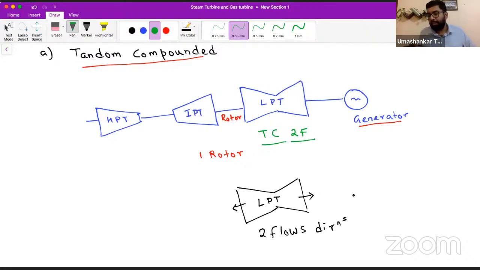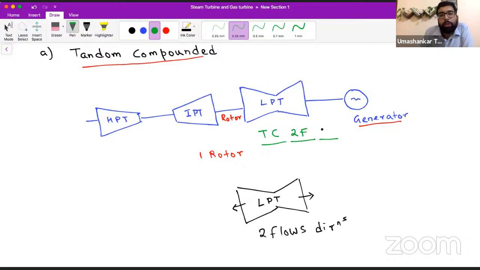Okay. Virender, I will answer your query. Just please listen to what I'm saying right now. First understand this, because this is very important from the objective point of view. So we will call it TC, tandem compounded, 2F, that is two flow.